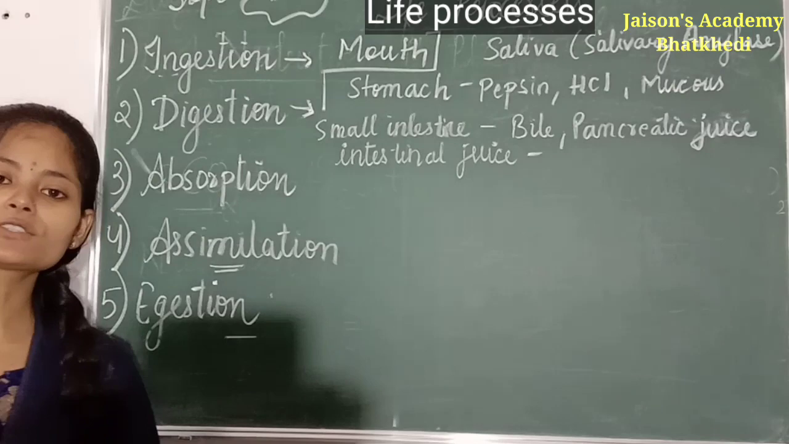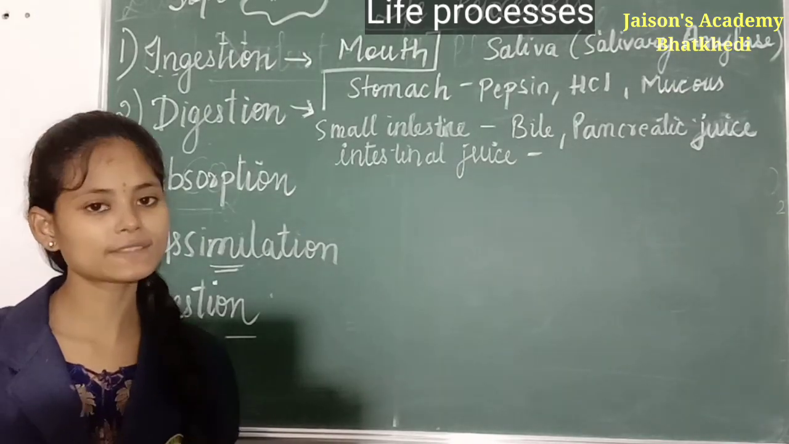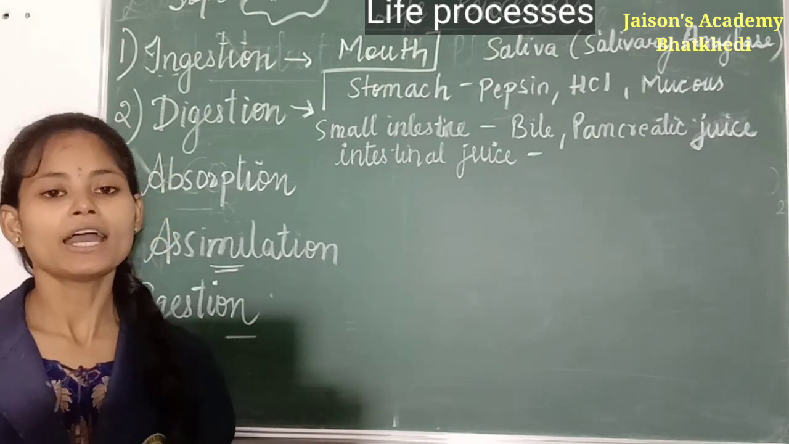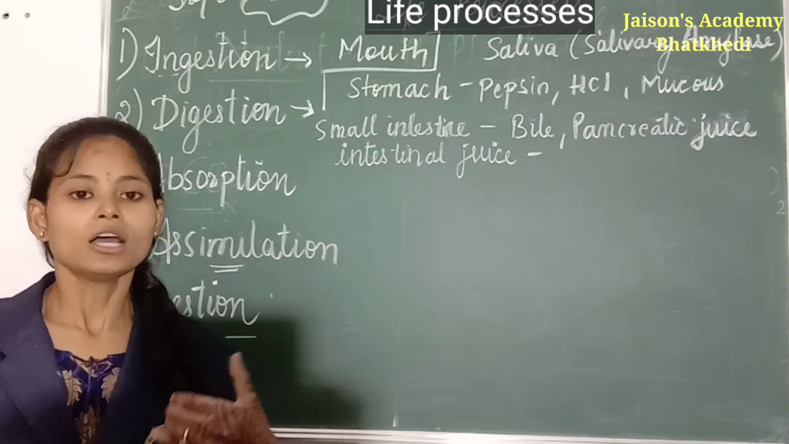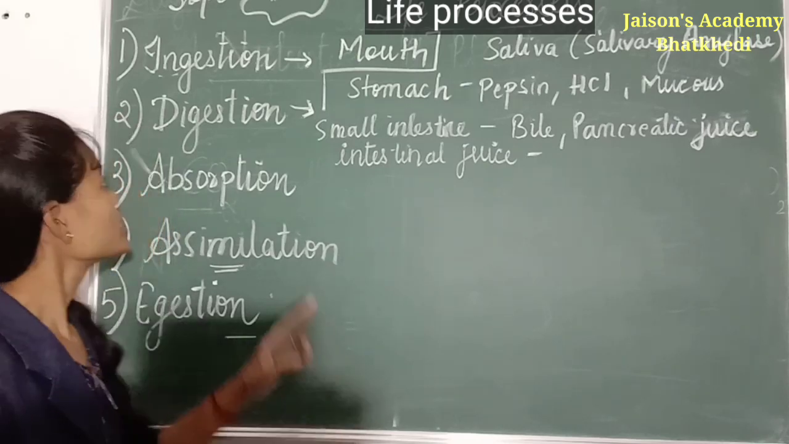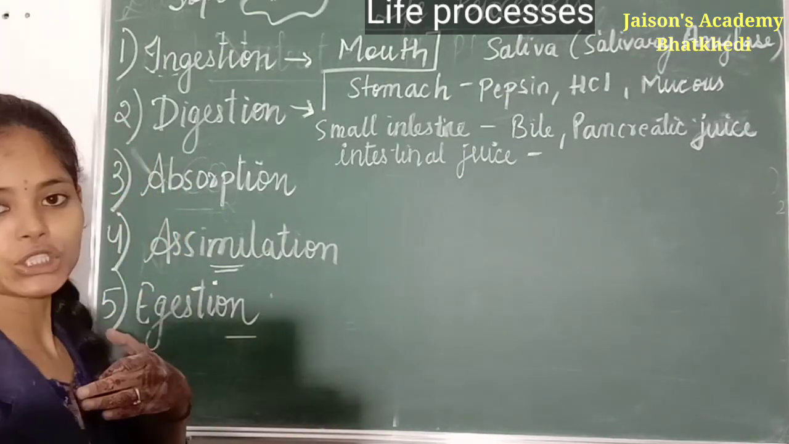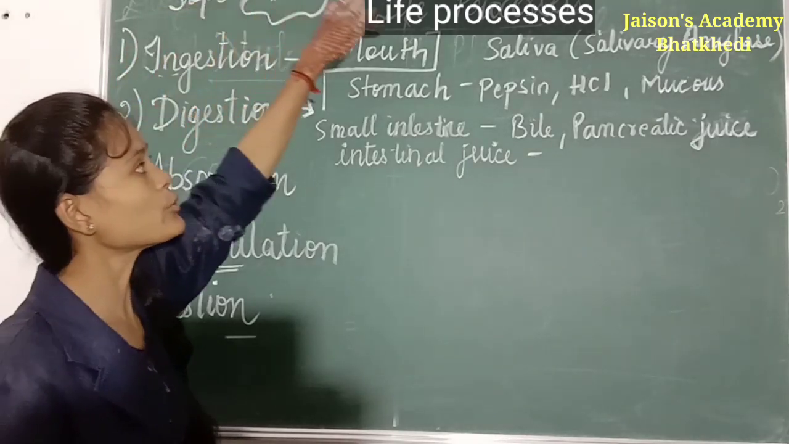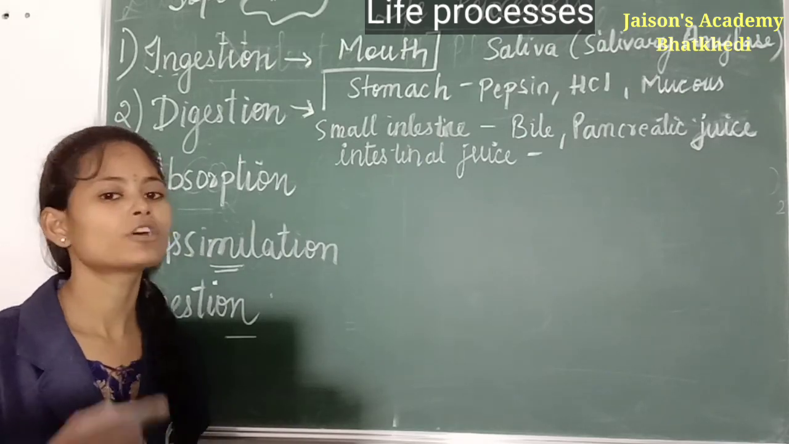Now see, in the case of human beings, we are multicellular organisms, and in our body many organs are present for performing different functions. We have a mouth, a stomach, a small intestine, a large intestine, and proper organs for excreting waste material. The process of ingestion means the process of taking in food. In our case, the mouth is present, so the process of taking food into our mouth is called what?